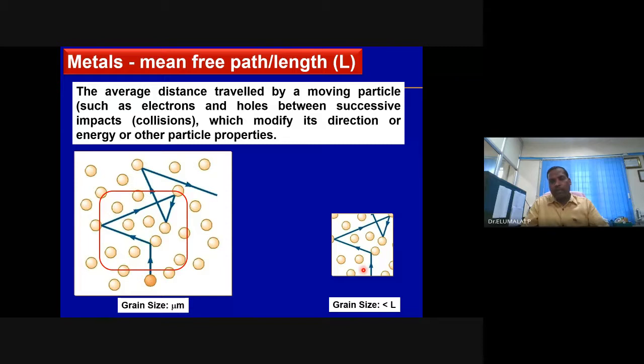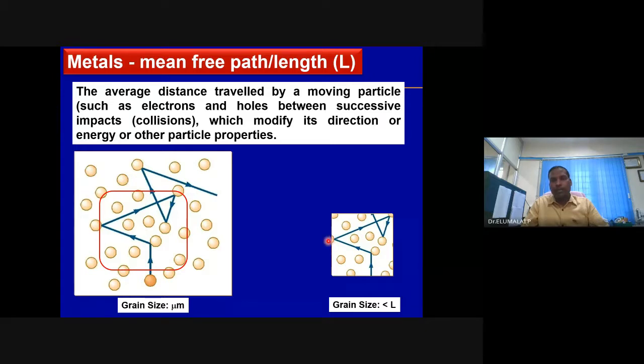Whereas for the same electron, when the grain size is reduced to less than the electron mean free path, no doubt the electron can still make the movement, but it is restricted. How is it restricted? Concentrate on an electron here, it meets here, then in the next movement it goes here and will hit the surface.